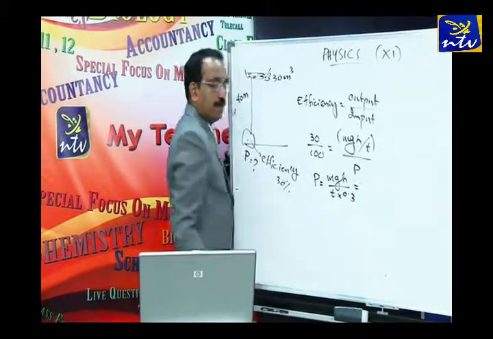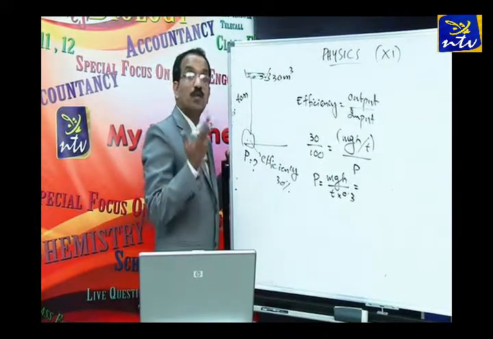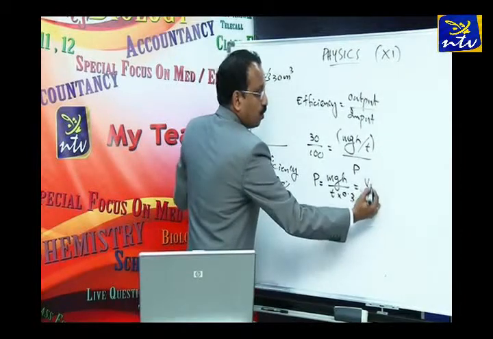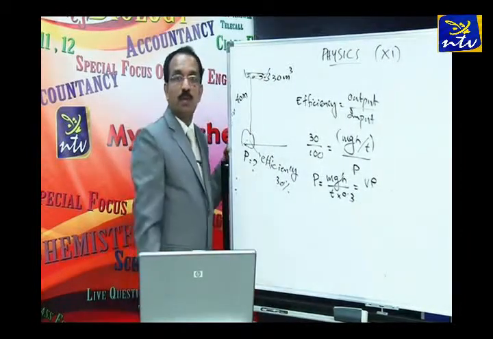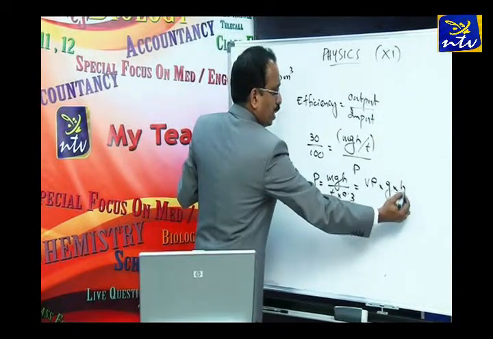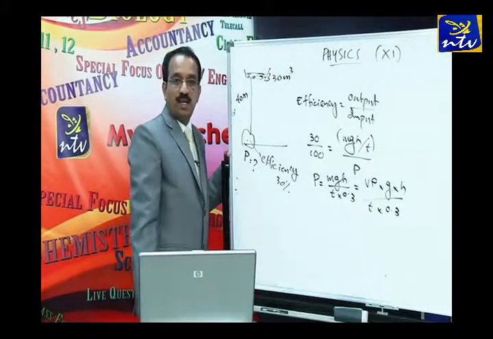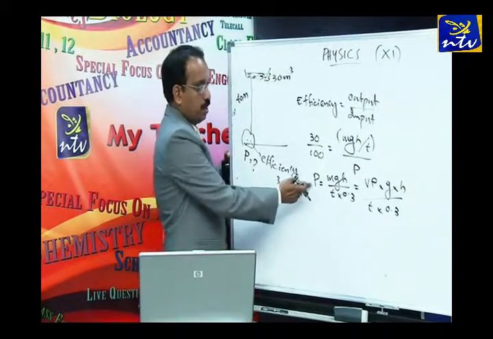But one thing is there, mass of water to be lifted up. What's the equation for mass? How do you find mass? Mass is volume into density. Volume multiplied by the density gives mass, right? Into g into h divided by time multiplied by 0.3. Is it clear? Have you seen this?